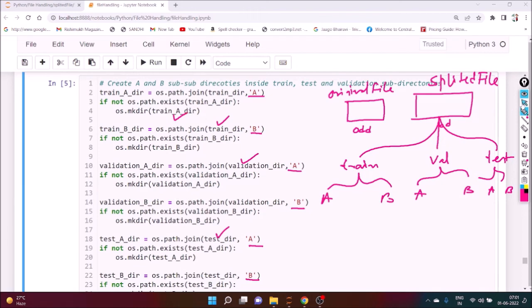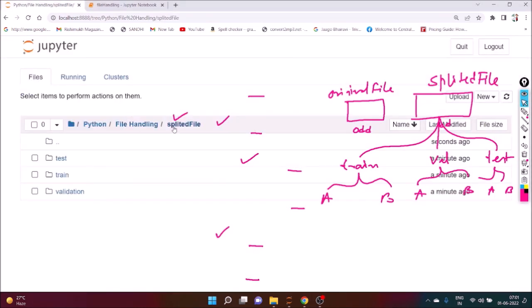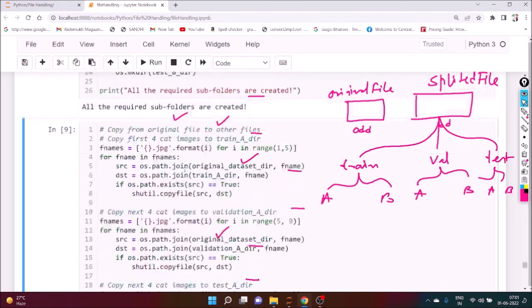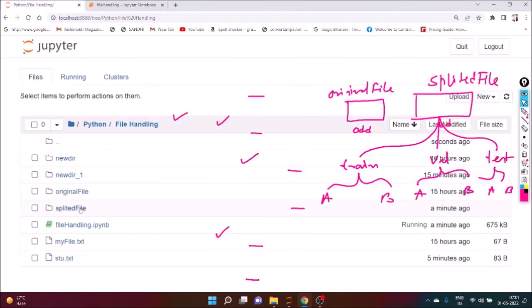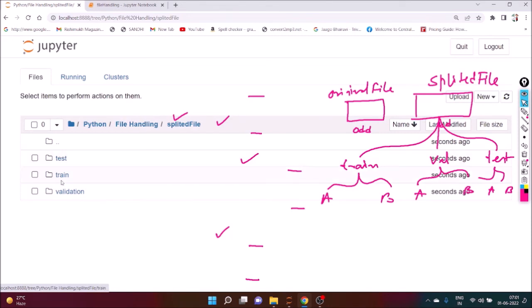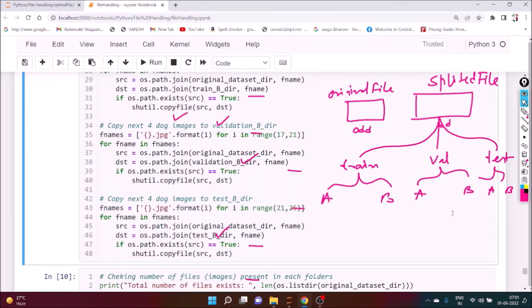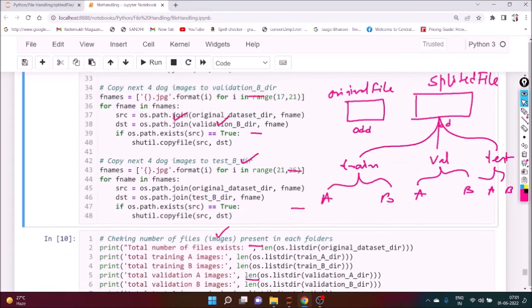So first time you can see here, inside train directory, nothing is there. Okay. So if you execute this particular part of the program, it will create, inside splitted file, inside train, A and B. Inside validation, A, B are there. So if you execute this, we just create the whole A, B inside test, validation, and train folders.